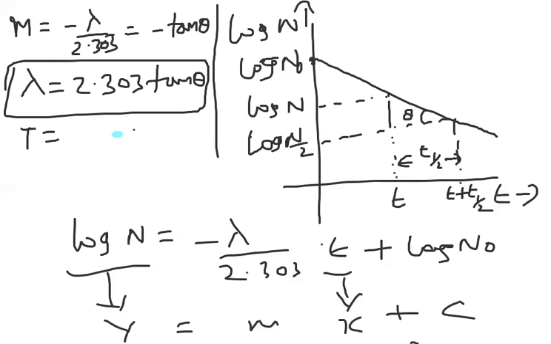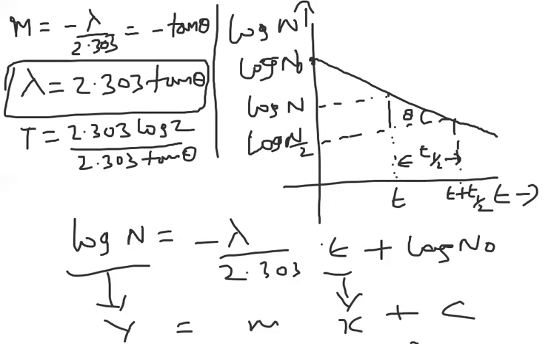Instead of that, I can also have the half-life formula as 2.303 log 2 base 10 by lambda. And lambda, what we know, is 2.303 tan theta.